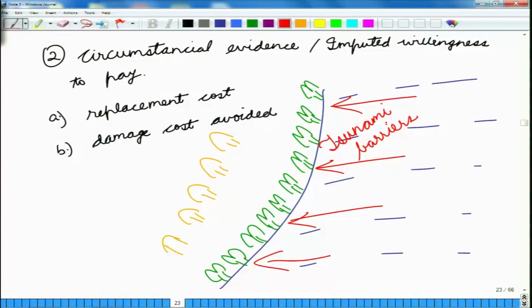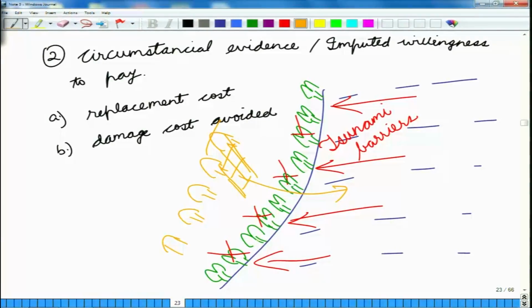Now, if there is a proposal that we should get rid of all these mangroves so that we can have a high rise building on this side and it would benefit from getting a seaside view of the seas, then what are our alternatives? So, there are two things that could happen.